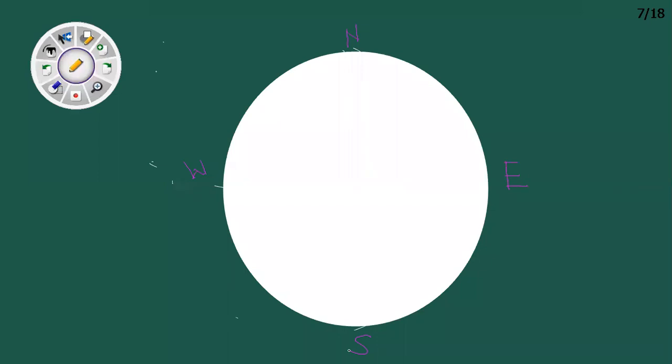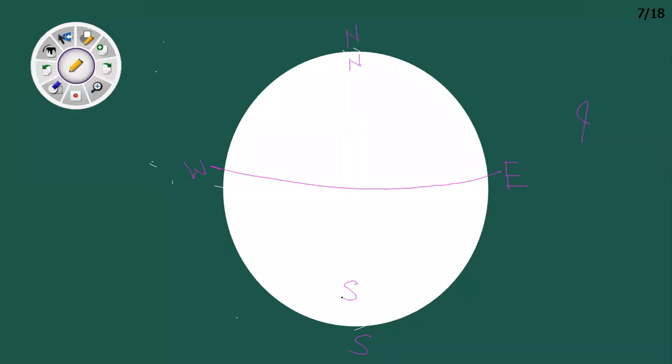First, we are going to study the hemispherical extent of India. Now listen, what does the first line indicate? India is located in the northern and eastern hemisphere of the earth. Now you may have a question in your mind: sir, how is India located in both hemispheres, northern and eastern? So now listen. From here the equator passes. The equator divides the earth into two parts, the northern part and the southern part.